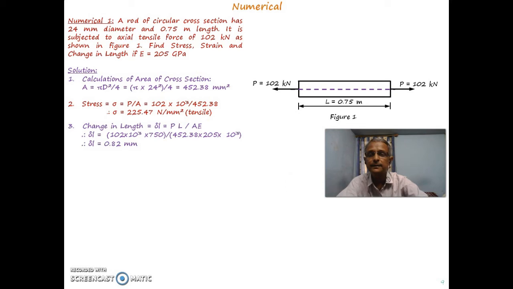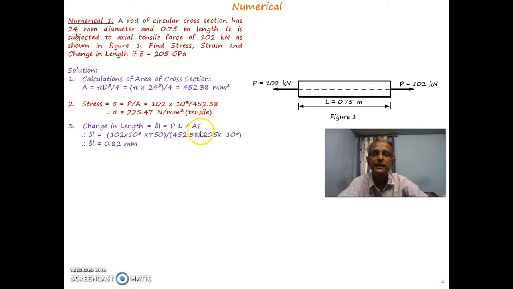Change in length: how can it be calculated? Delta L is equal to PL over AE, what we have discussed earlier. Delta L then will be, P is known, 102 into 10 to the power 3 in Newton. Length is 0.75 meter, so if we convert it into millimeter, it becomes 750 millimeter, divided by the area already calculated over here, 452.38, as it is.